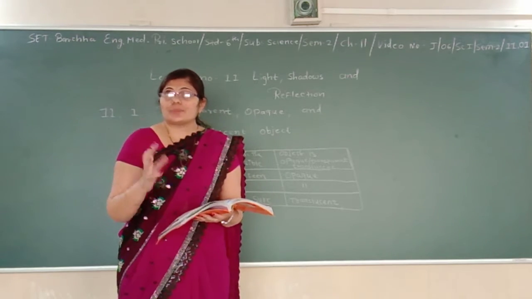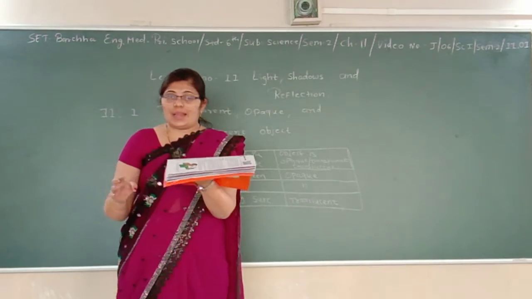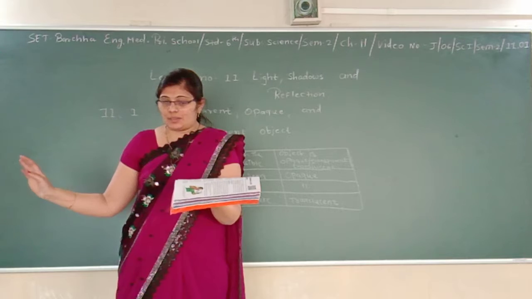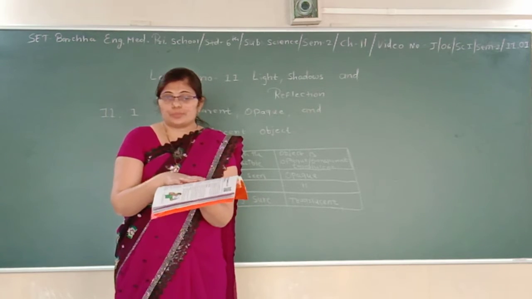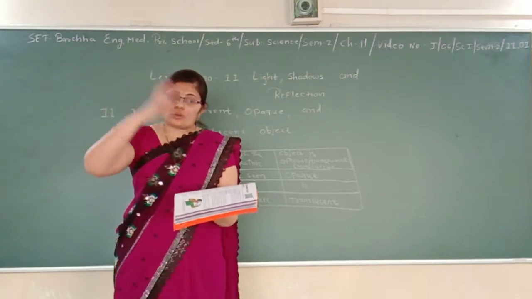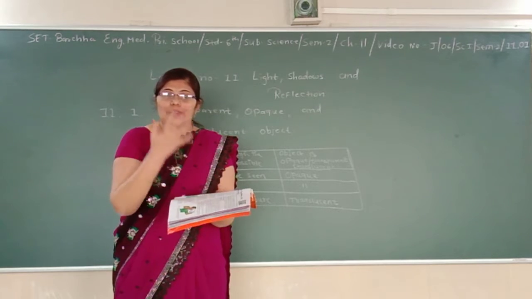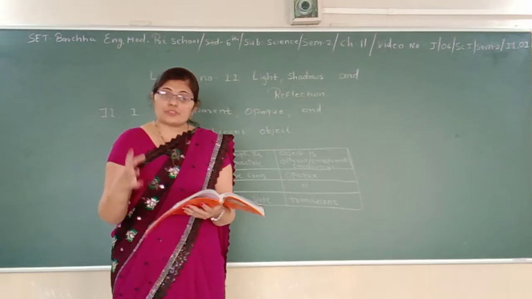See what happened, guys? Suppose I am holding this book in my hand, and if I switch off the light and the room is completely dark, I cannot see this book. When I switch on the light, the light falls on the book. Then what happens? It travels and enters into my eyes, and then I can see the book. So it is working like that.